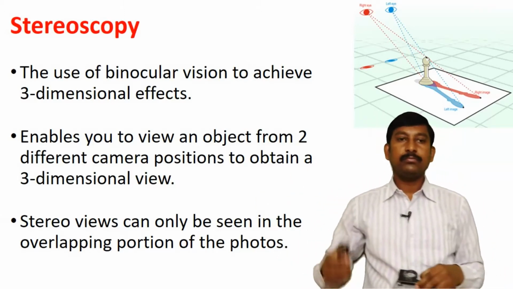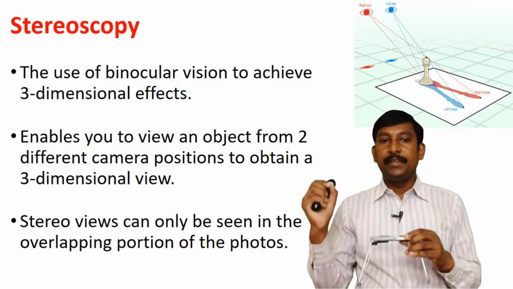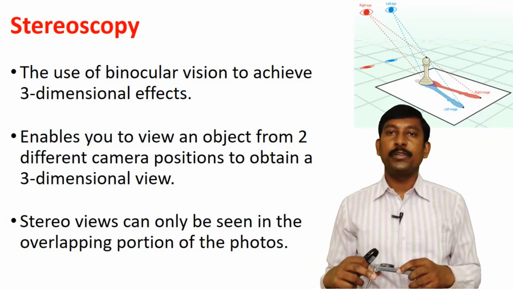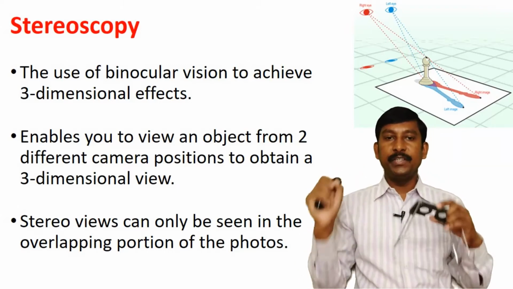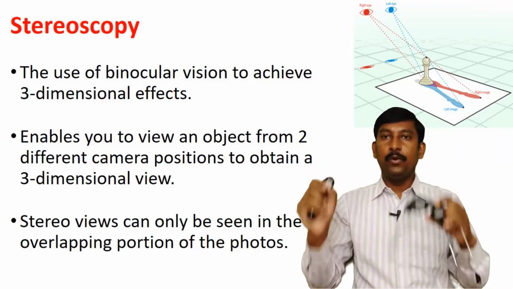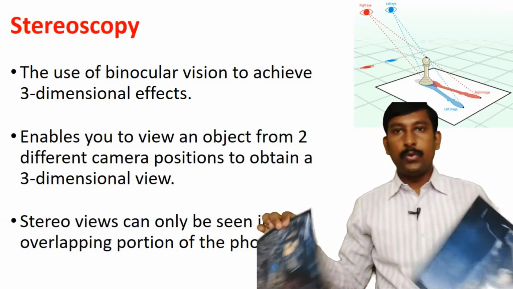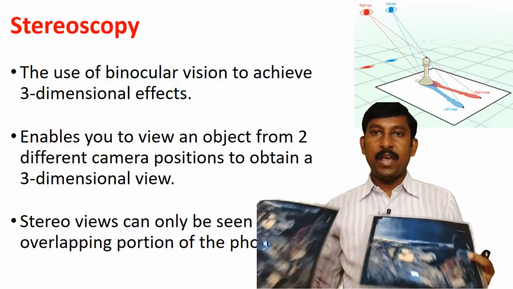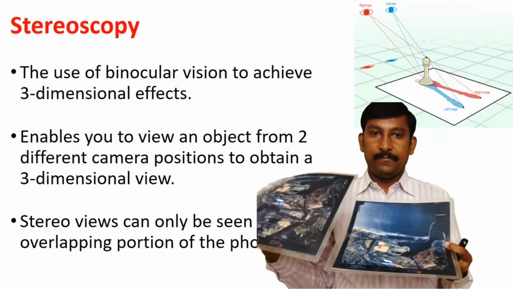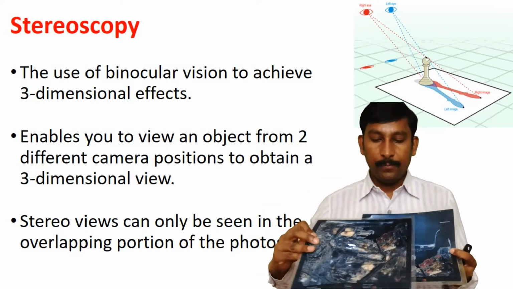Now, stereo views can only be seen in the overlapping portion of the photographs. Means you only see stereo vision where there is an overlap of the photographs. For example, here are two different photographs. These two different photographs have a 60% overlapping portion.